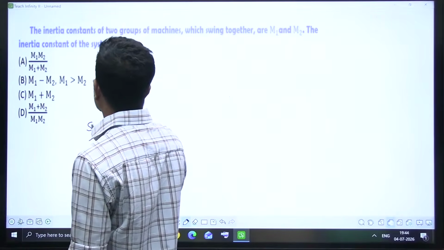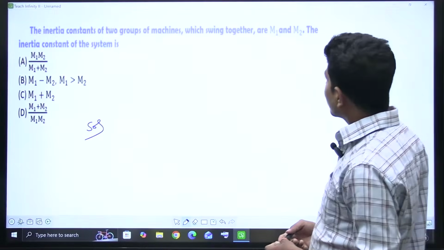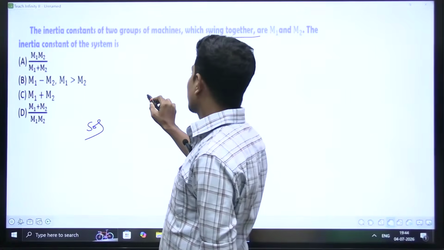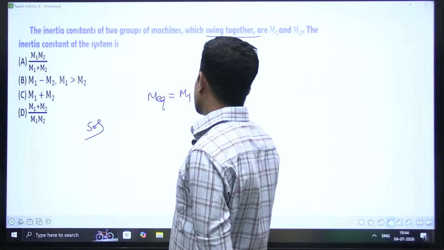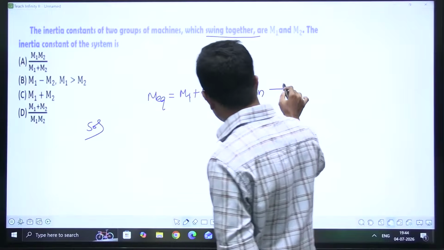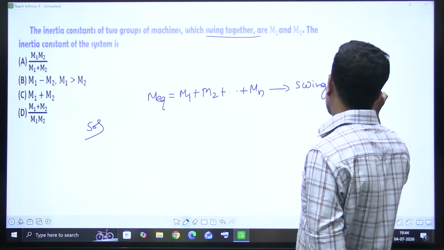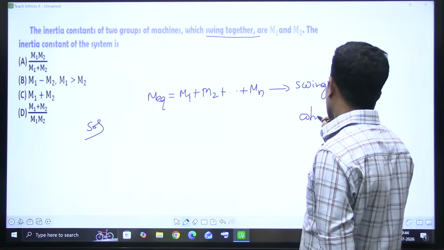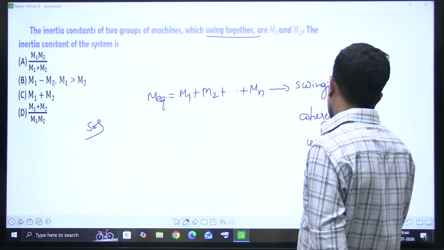Next question is about the inertia constant of two groups of machines which are swinging together. We have two options: swinging together, not swinging together. If machines are swinging together, M equivalent is equal to M1 plus M2 and so on up to Mn, very simple, like equivalent resistance. Swinging together is also called coherence, or in unison. Yes, all three carry the same meaning.